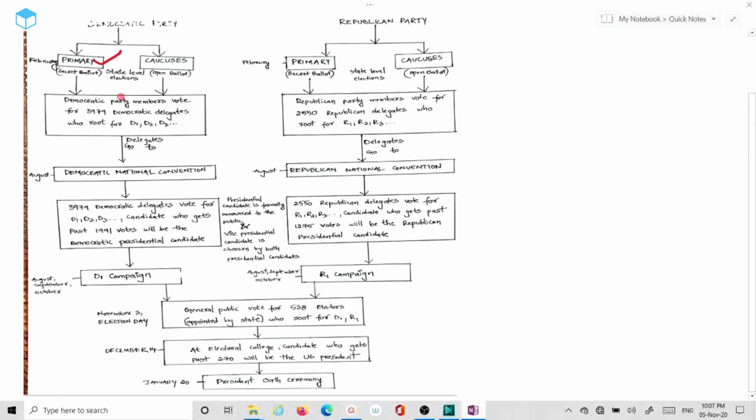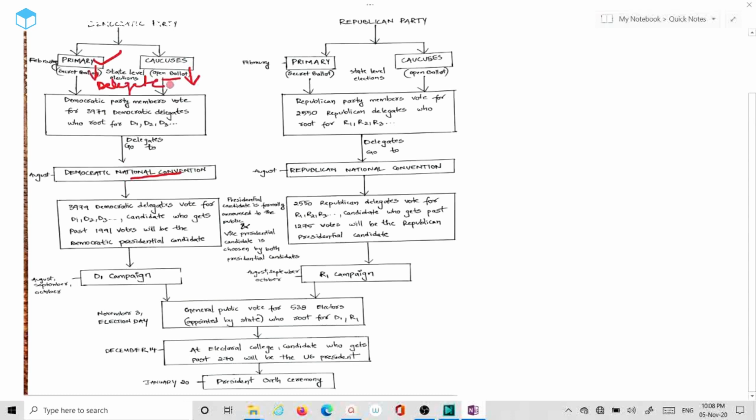In primaries, it is important to notice that party members do not directly vote for the party presidential candidate. Instead, they vote for delegates. So the key here is to remember the candidate who is contesting in this primary is called a delegate. All the elected delegates gather at the national convention to decide on their presidential candidate, which we will discuss in a while. Likewise, in caucuses, this is an open ballot, which means that they vote through group discussions and debates.